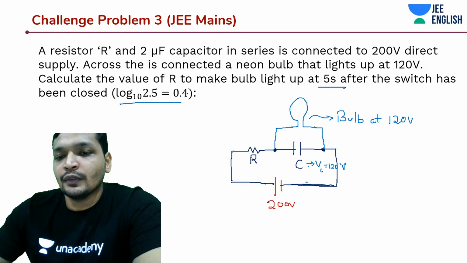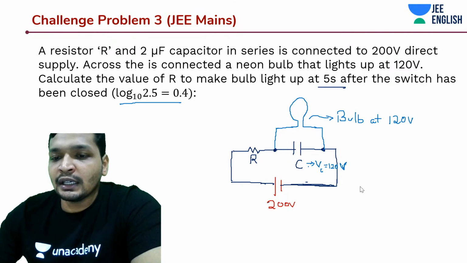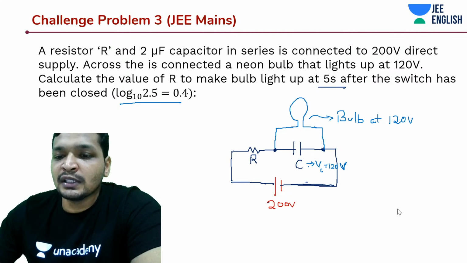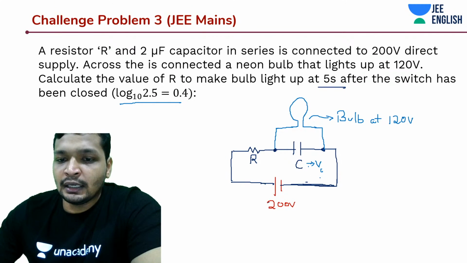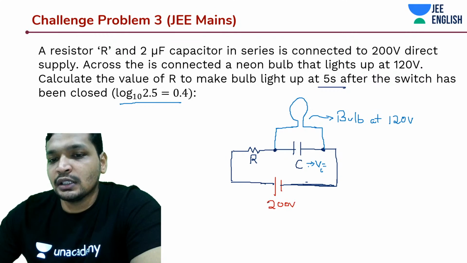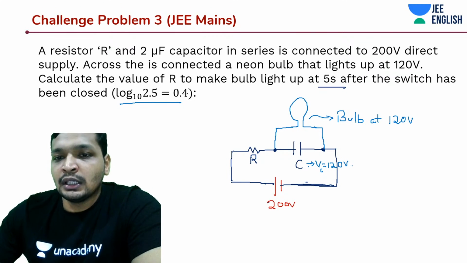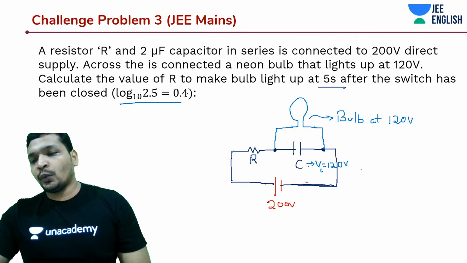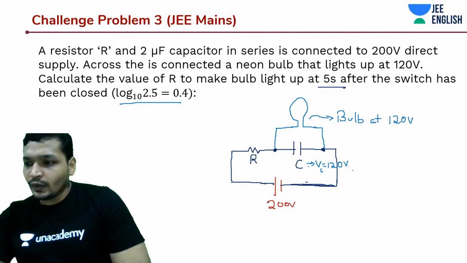Okay. So understand that maybe the circuit diagram is not given to you, but still you must be able to deduce the circuit diagram. All right. So that was the entire point behind drawing this circuit diagram. So the question is, when would it reach 120 volts?